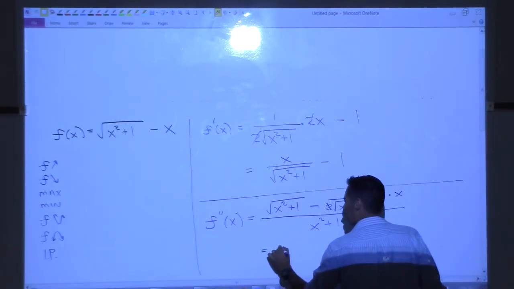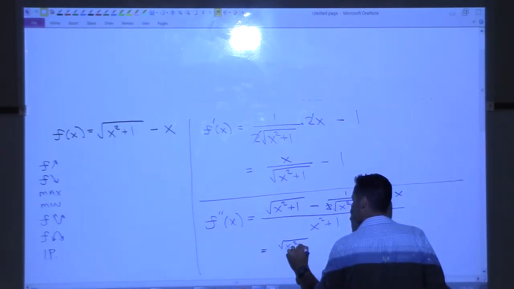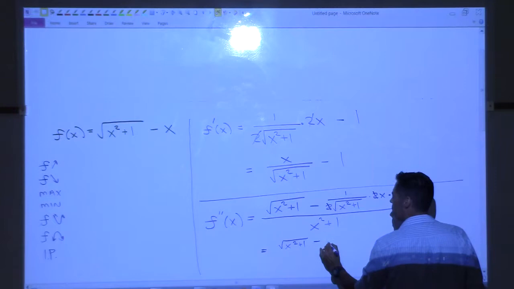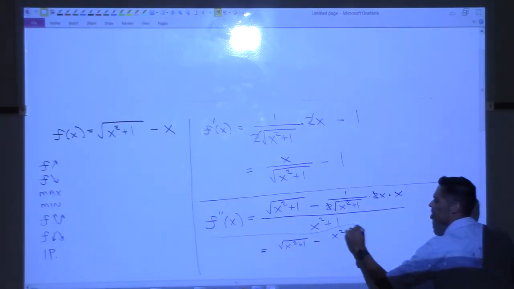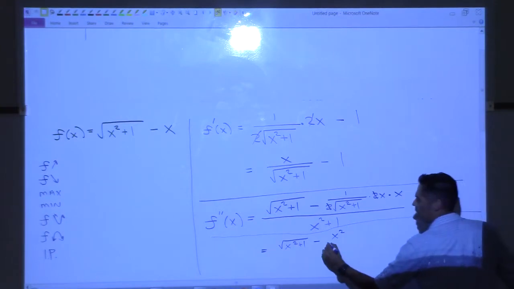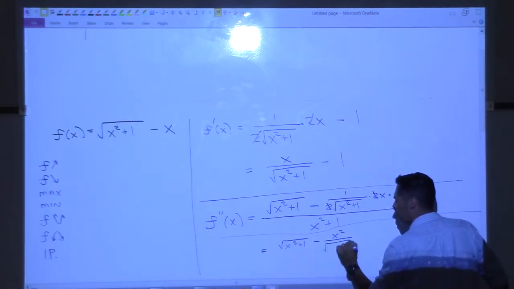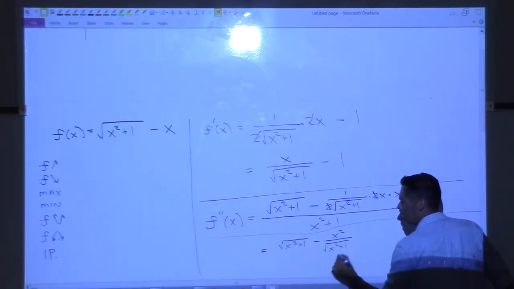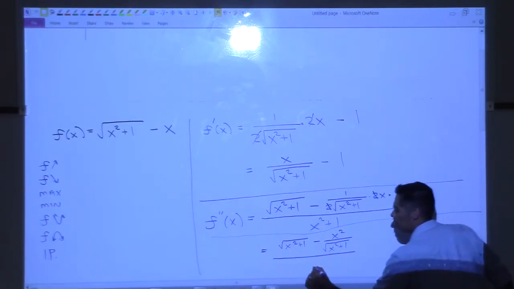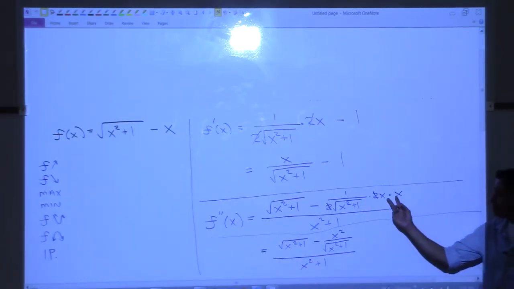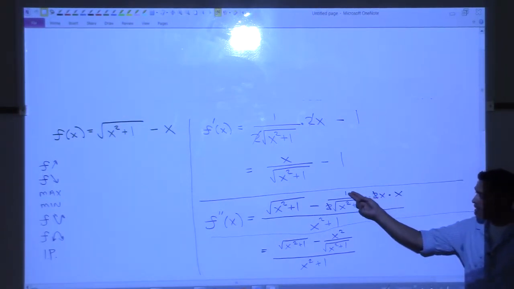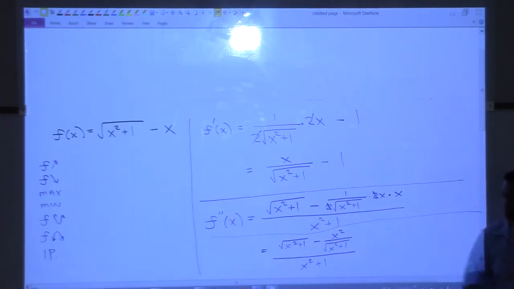So here we go. We've got root x squared plus 1, and then we have minus x squared. Let me put a little line between this so you don't confuse that. X squared over square root of x squared plus 1, and then all of that over x squared plus 1. All I did there was take the x's, multiply them together, put them on top, and cancel those 2's. There's our second derivative. We'll have to set that to 0.